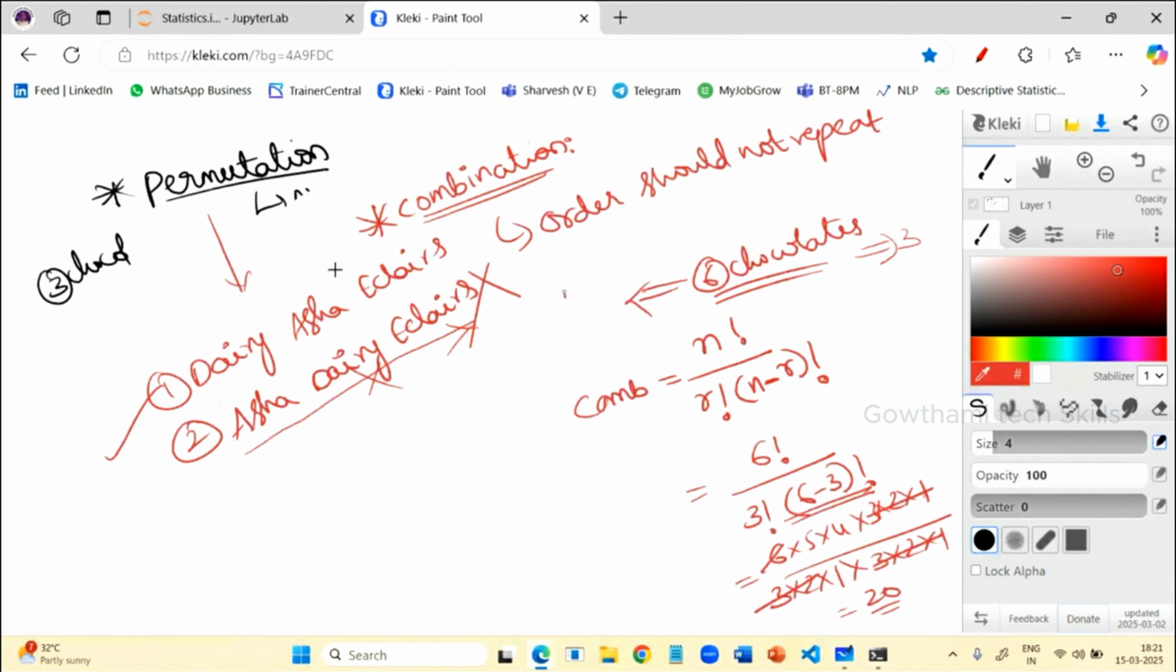To execute this using a Python program, there is a module called itertools. In that, there is a function, or a class, called combinations.